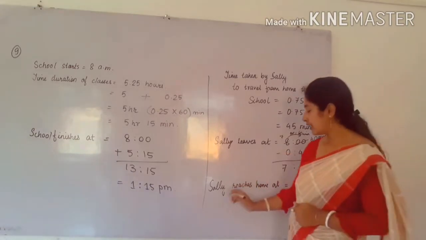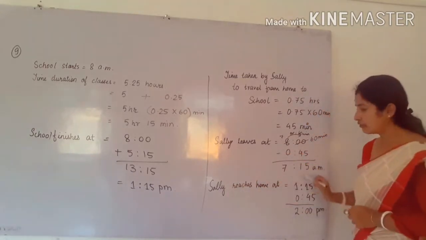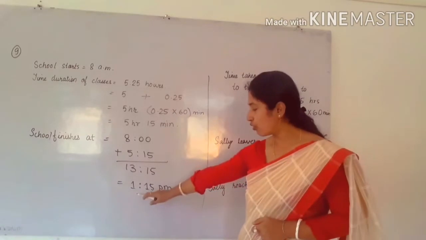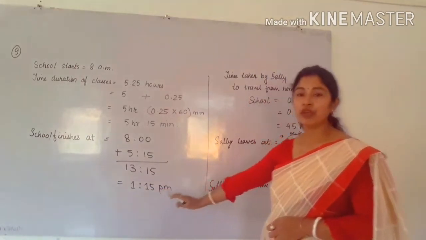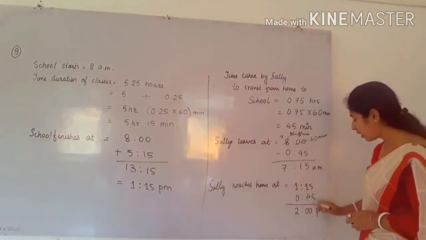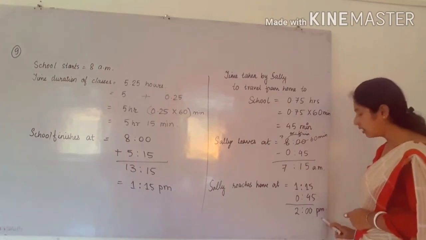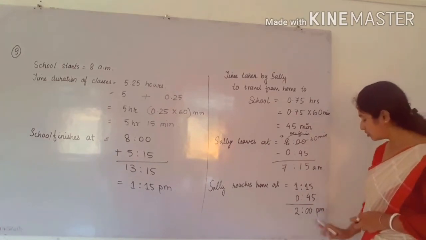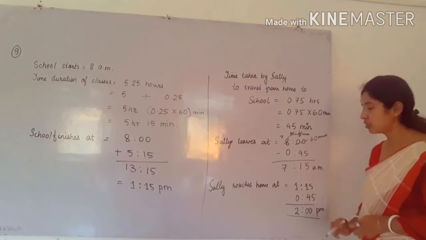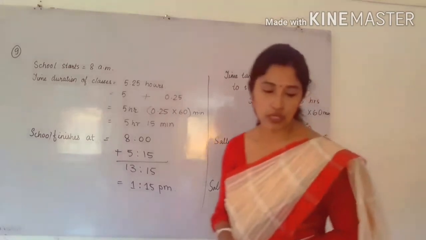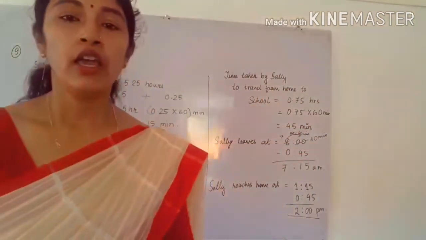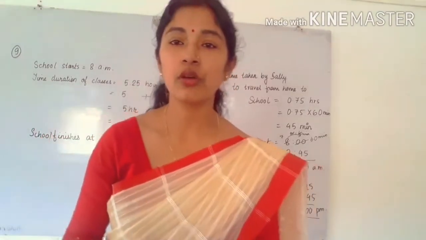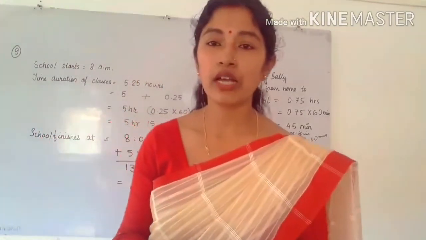Then Sally reaches home at, see, the finishing time, the school is over at 1:15 p.m. In this we have to add 45 minutes, so we get 2 p.m. At 2 p.m. she reaches home. Come to the next question. If you have any doubt in this question also, please ask me. You can ask me on WhatsApp.